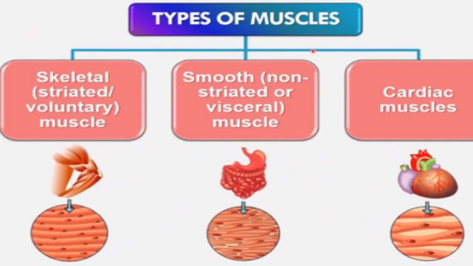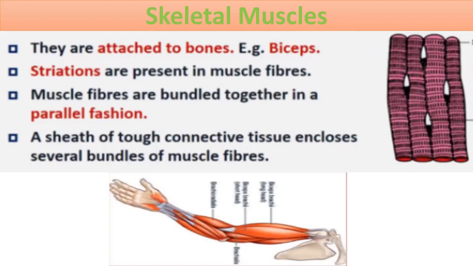Now, types of muscles or muscle tissue. There are three types of muscles: skeletal, also called striated or voluntary muscles. Second, smooth muscles, which are also called non-striated or visceral muscles. Third is cardiac muscles. So let's start with the first type of muscles.